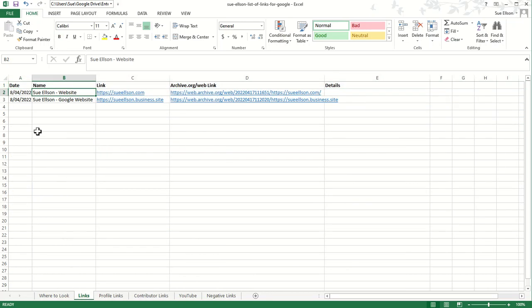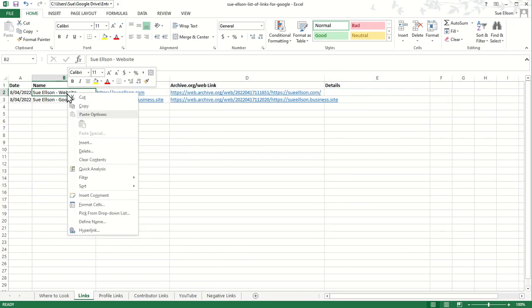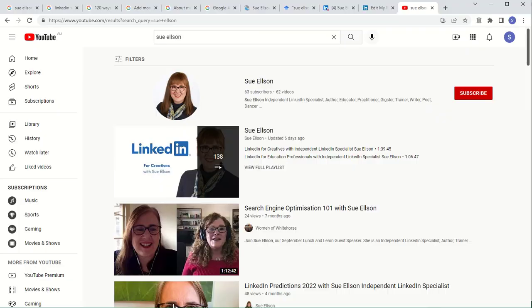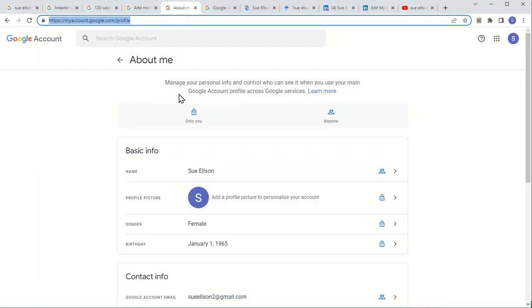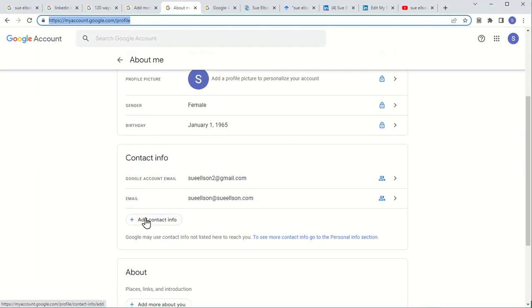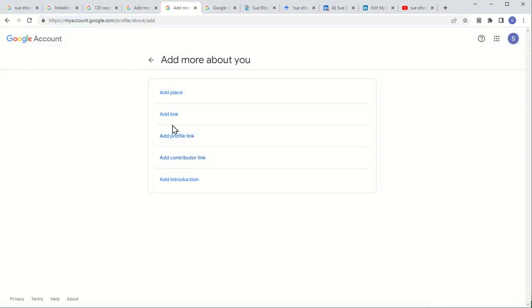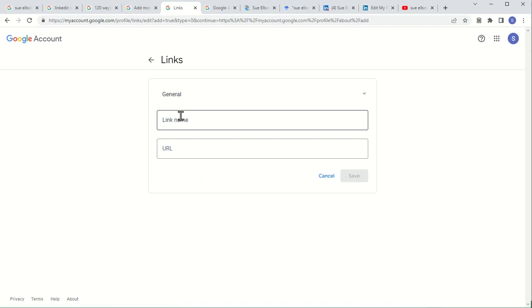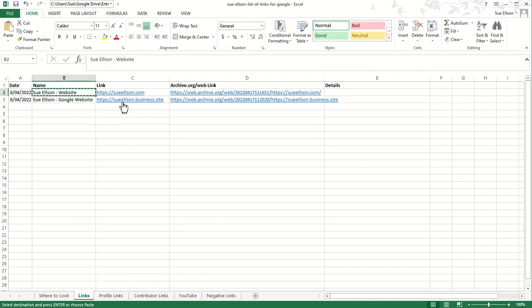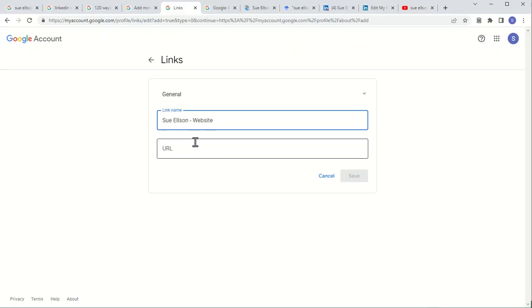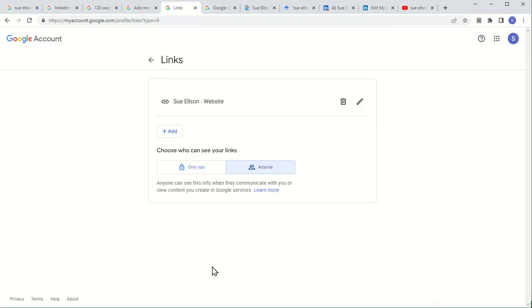So let's just show you how to do this. What I'm going to do is show you my Google About Me profile, and we'll look at this About section, add more about you, and we'll add a link. So the first one, the link is called that. We go back to the spreadsheet, we copy paste again, and it's as easy as that. So that's the first website link done. And you want to make sure that it says anyone.